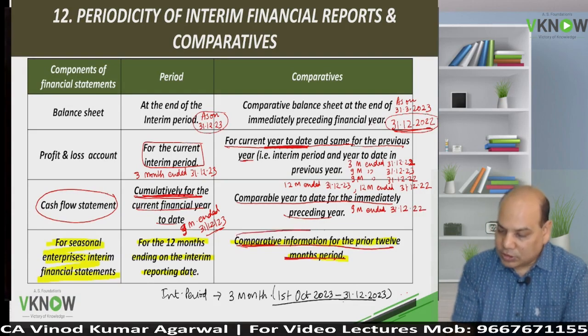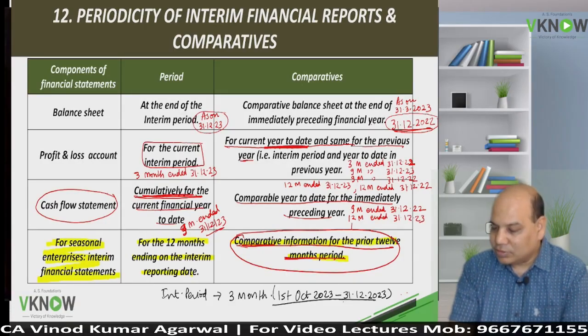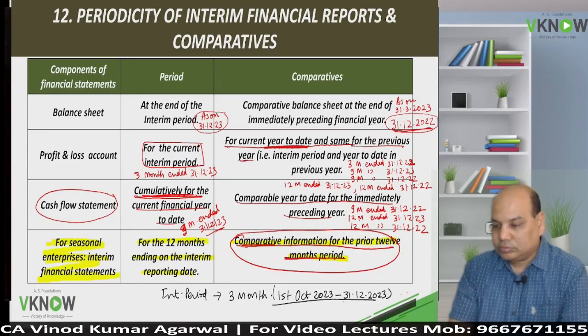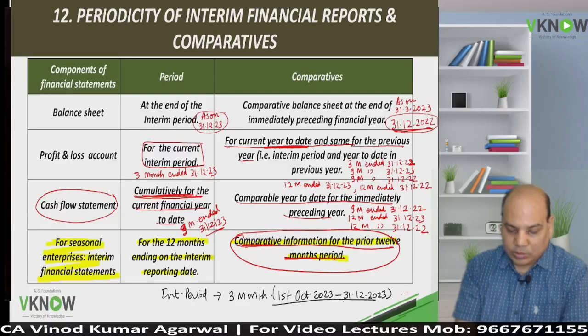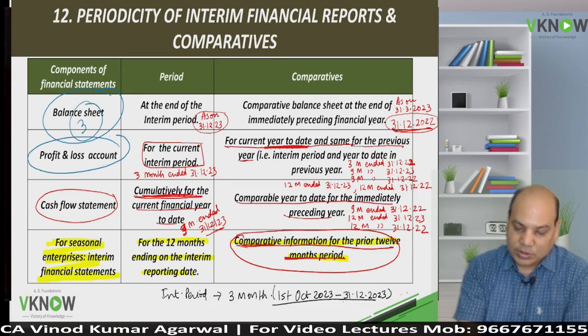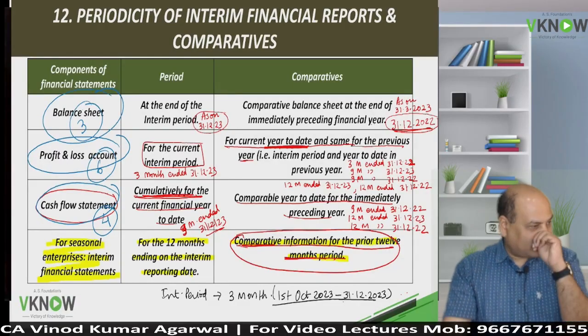31/12/22, and for a seasonal company I am going to prepare 2 more which will cover 12 months. 12 months ended 31/12/23, 12 months ended 31/12/22. So how many balance sheets do we have to prepare? For seasonal business, 3 balance sheets. For seasonal business, 6 P&L accounts, and for seasonal business 4 cash flow statements will be prepared.